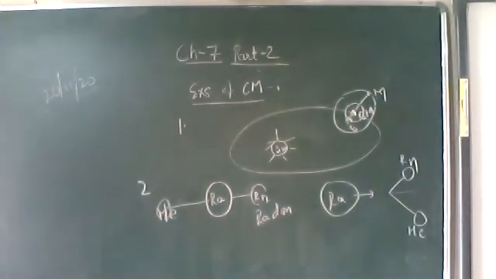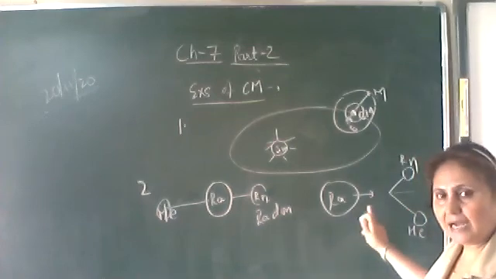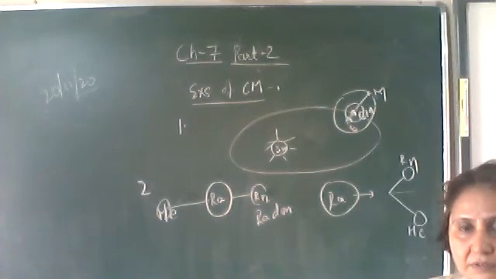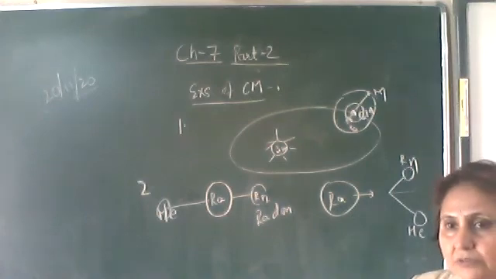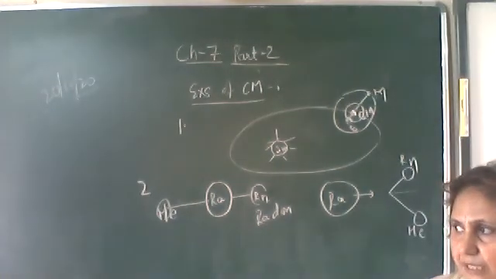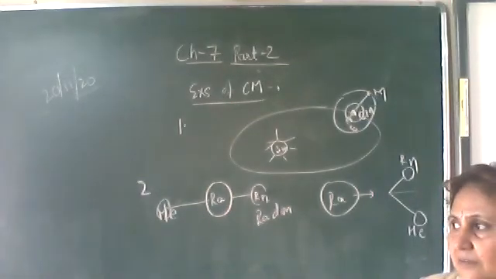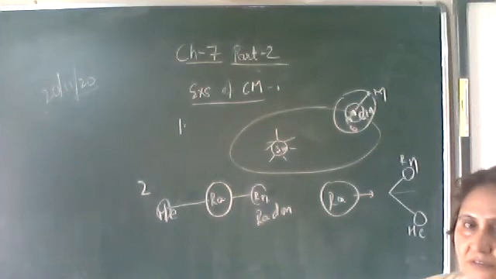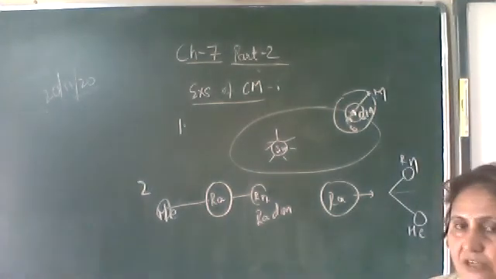When the radium nucleus is in motion and disintegrates, then the radon and helium nuclei make some angle with the original line of motion.